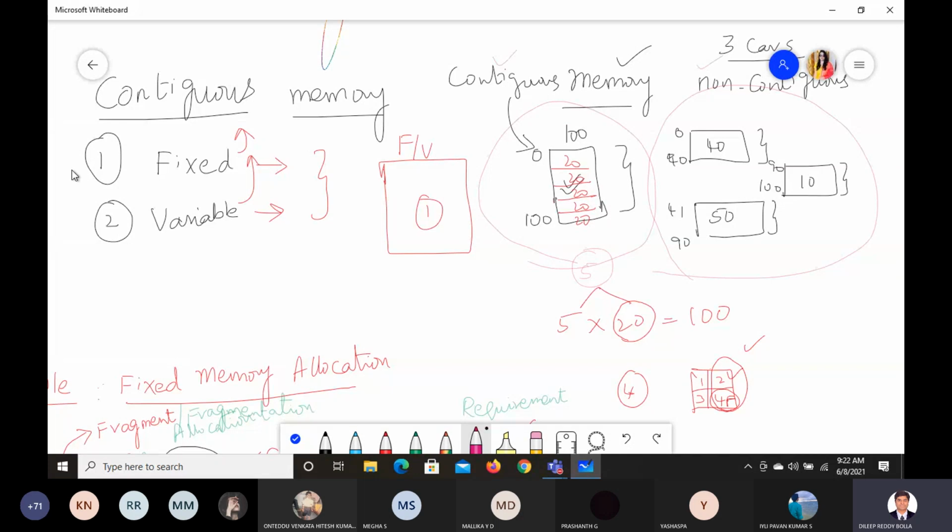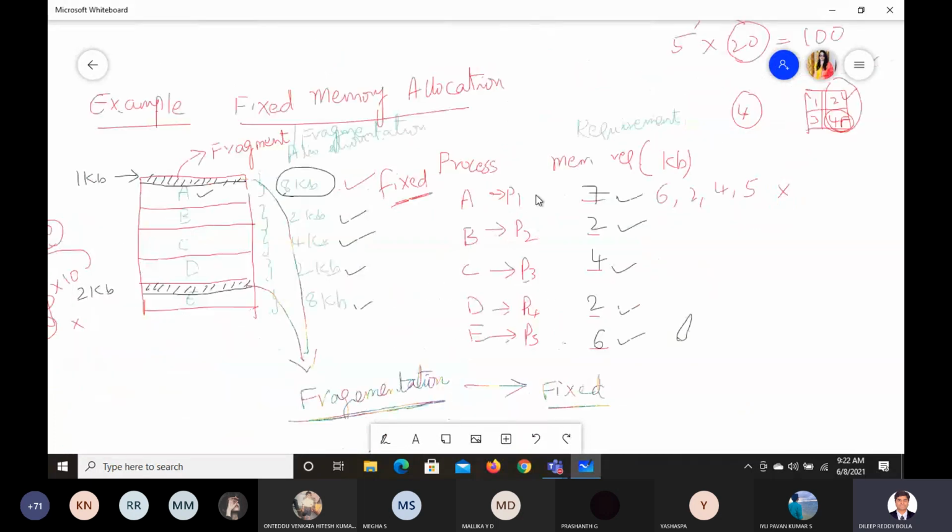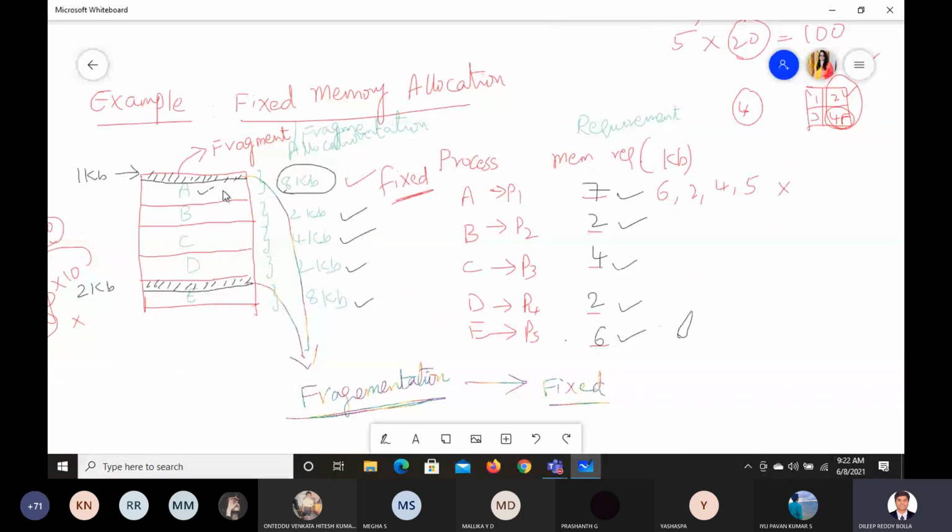Now in this contiguous memory we can have fixed allocation or variable allocation. Fixed allocation means I'll give fixed space to A, B, C, D, whatever the process size, I'm not bothering.